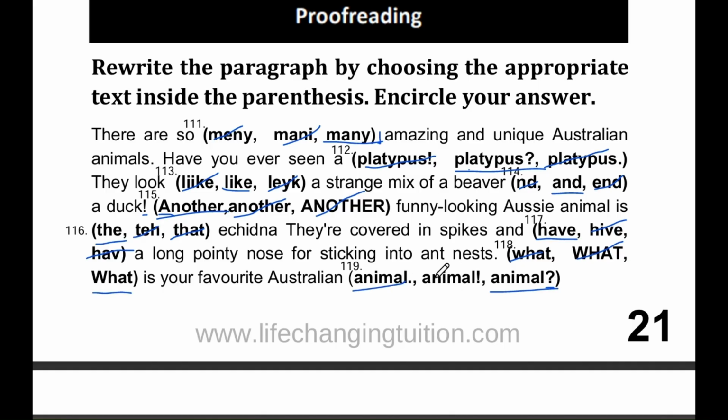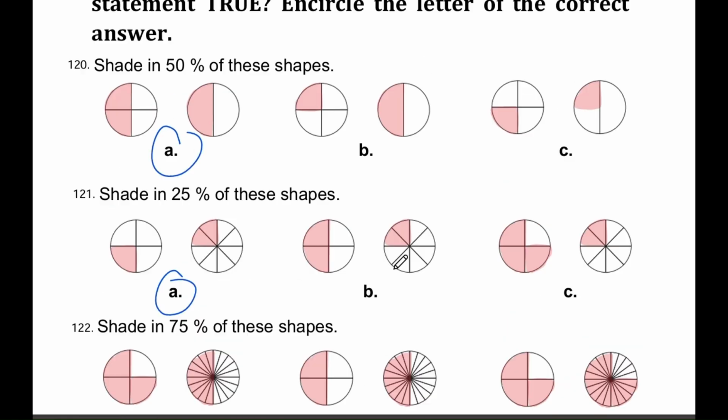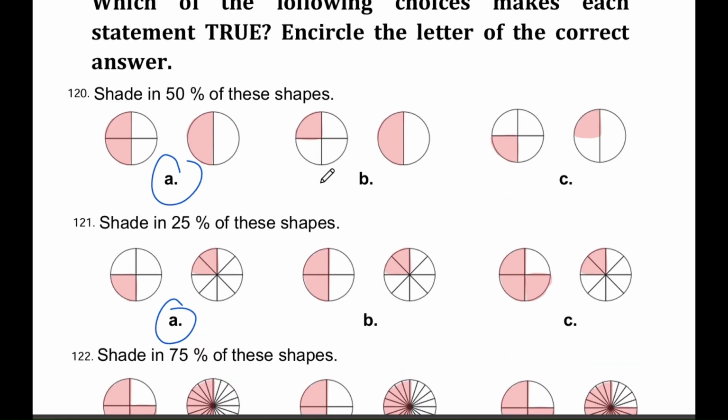Question number 120. Shade in 50% of these shapes. The options are A, B, and C. The correct answer is A. Remember that 50% means half, and the option A shows exactly half of the shapes shaded in.